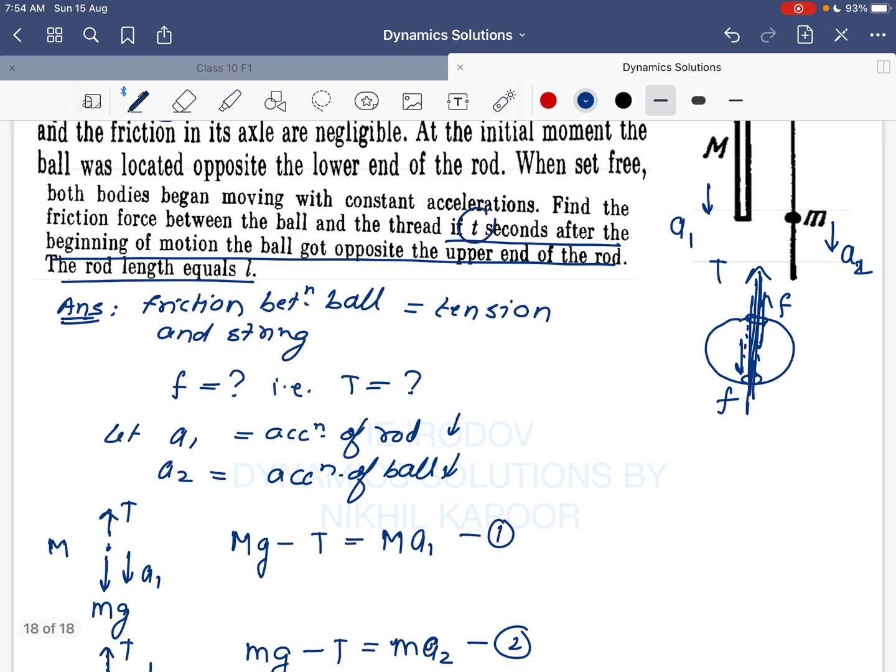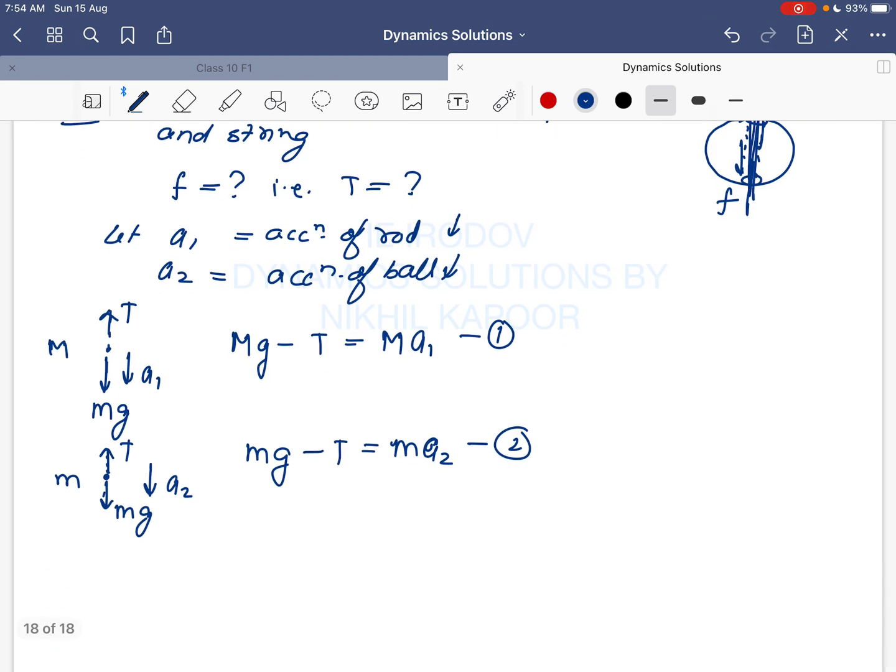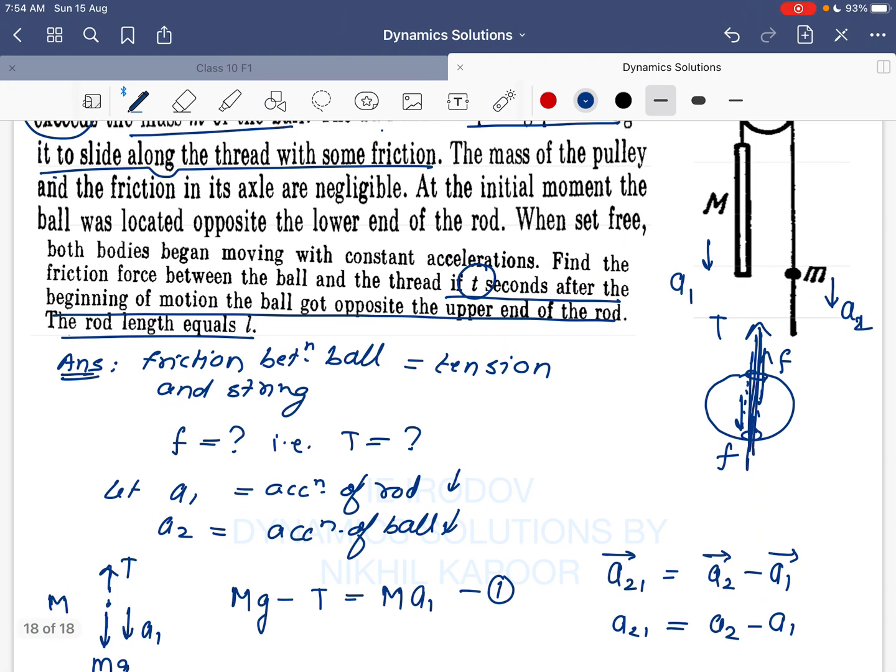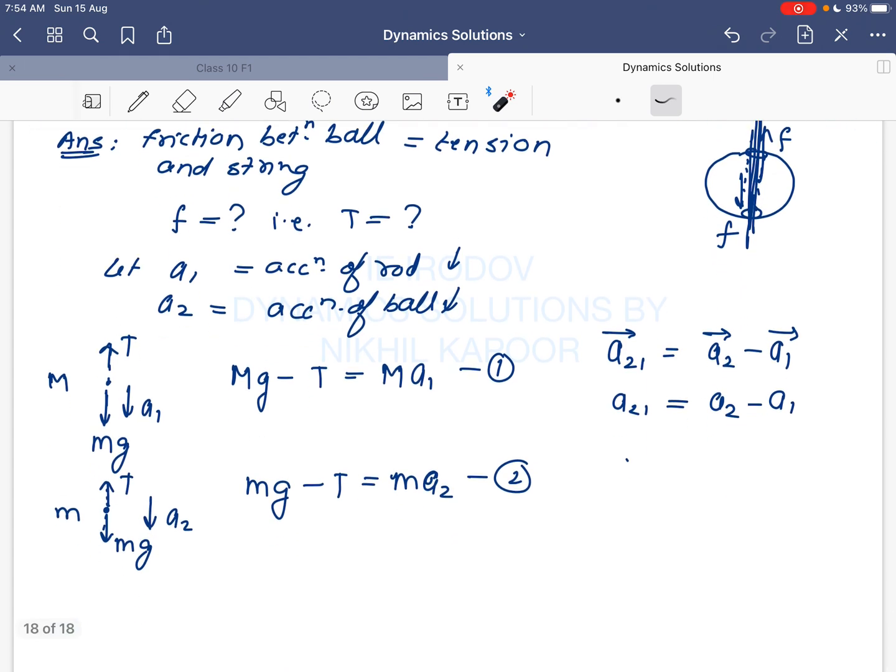And the third equation here, it is said that it takes t seconds. So I will take the relative acceleration of the ball with respect to the rod. So it will be the acceleration of the ball minus the acceleration of the rod. So let this be a2 minus a1, and time is given to us. So assuming the rod to be at rest because relative motion is being considered, what time will it take for the ball to reach the opposite end.